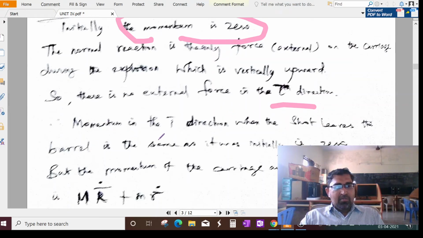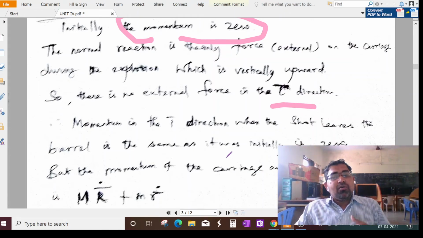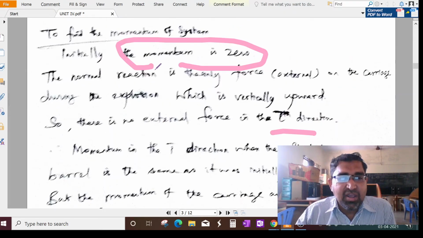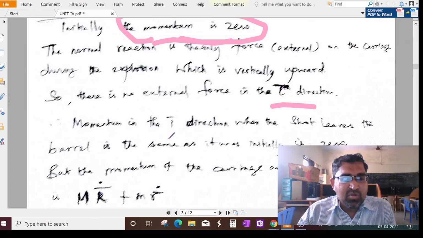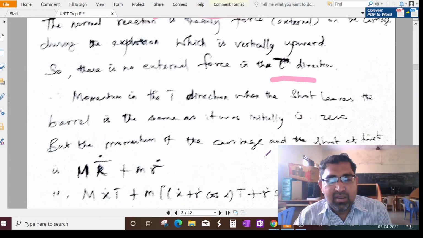So the momentum in the I vector direction when the shot leaves the barrel is the same as the previous one. What is previous? In the beginning, momentum 0. So the same momentum 0 in the I direction. But we want to find the momentum of the carriage and the shot at time t.